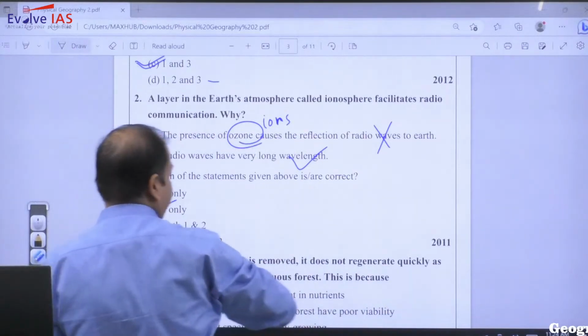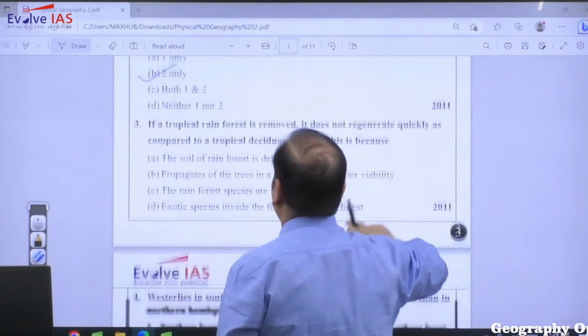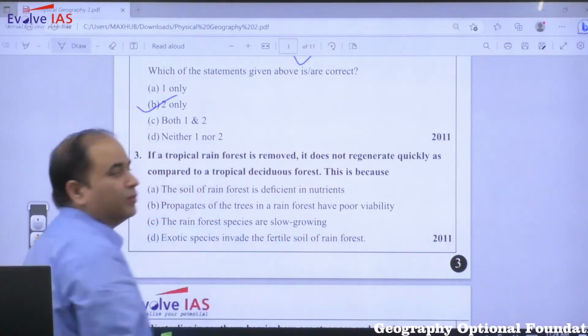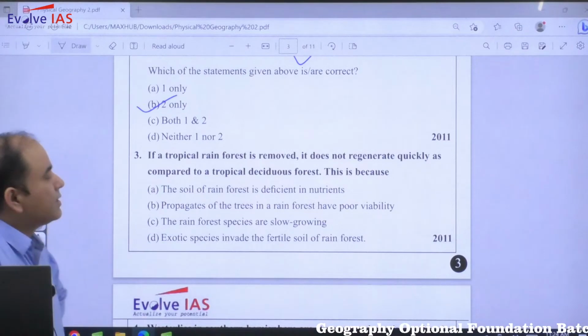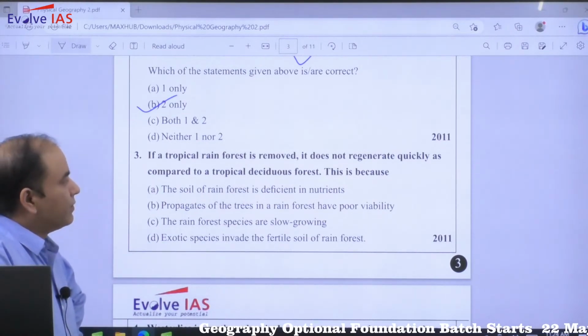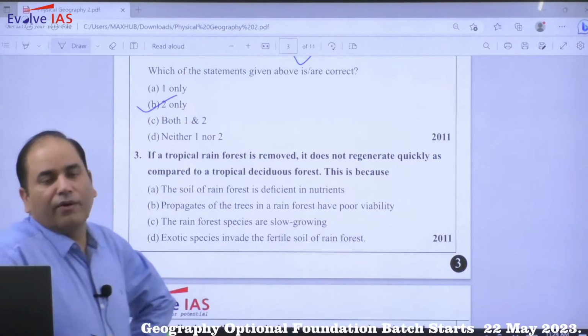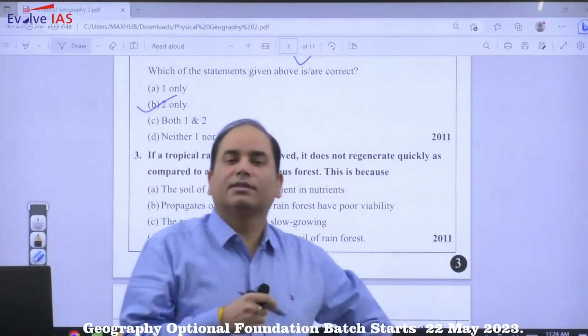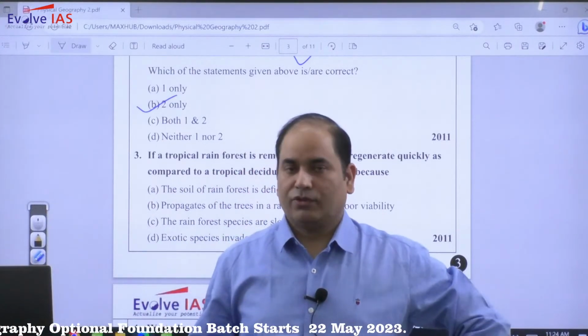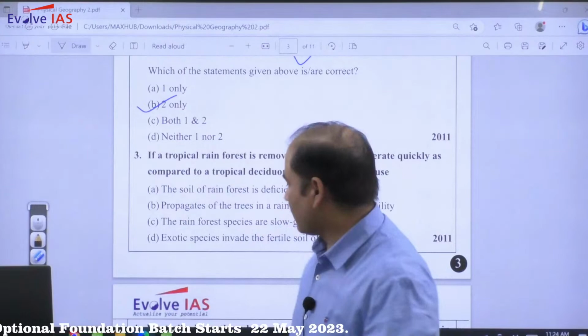Now moving to the next question. If a tropical rainforest is removed, it does not regenerate quickly as compared to a tropical deciduous forest. This is because, as far as tropical rainforest is concerned, it is associated with the equatorial climate.